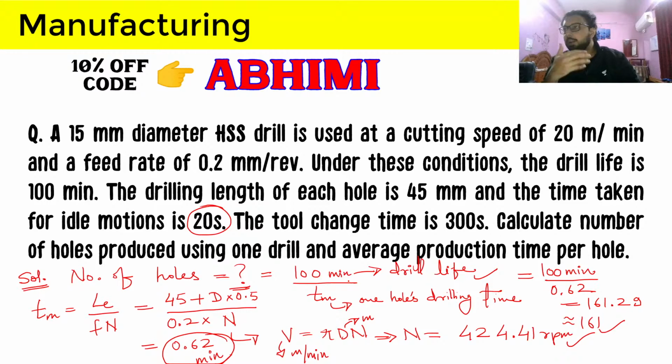So this idle motion in which drilling is not going on will be happening again and again when we are producing a new hole. So therefore we add this value for the production time of one hole without dividing it by the number of holes, because this will be happening every time we are creating a new hole. But the tool change time will only be happening when we have drilled 161 or total number of holes, and the drill has now worn off and it needs to be changed. So therefore we will do that 300 seconds tool change time.